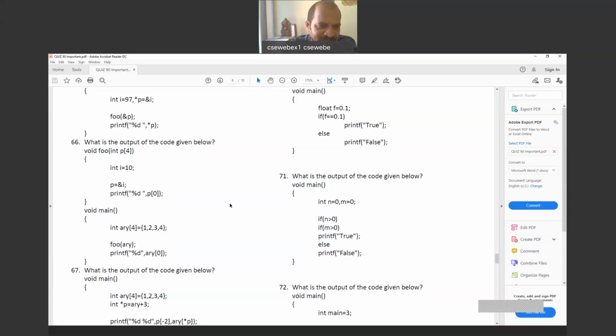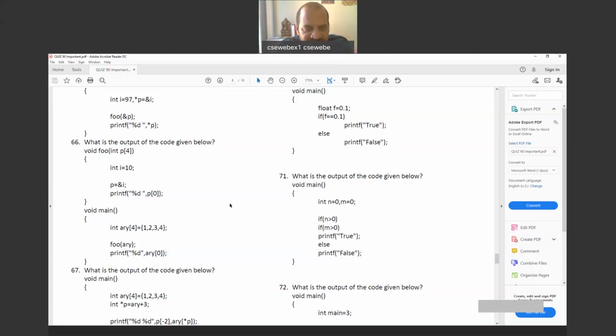Again I'm repeating, ARY is a variable, assuming it is defined at the 20,000 memory location, and 8 bytes are required, because ARY is of 4 and each integer requires 2 bytes. So now 20,000 to 20,007 bytes will be used by ARY, and ARY of 0 will get 1, ARY of 1 will get 2, ARY of 2 will get 3, and ARY of 3 will get 4, because we have initialized the array variable.